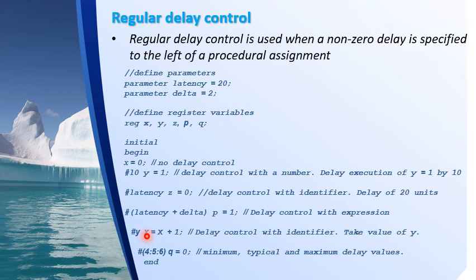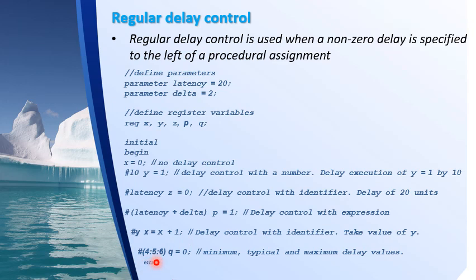Next is hash y. This also is an example of specifying delay control with an identifier, but now this y is not some constant which we have declared initially, but an identifier that is taking a value inside the same initial block. So y equal to 1, so I want to give a delay of 1 time unit to execute this x equal to x plus 1.